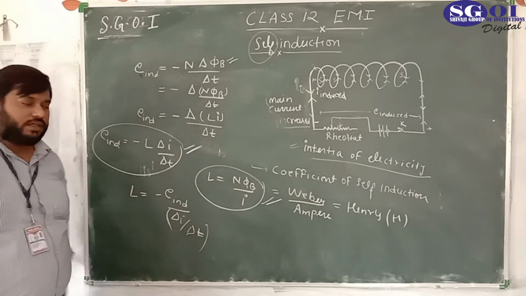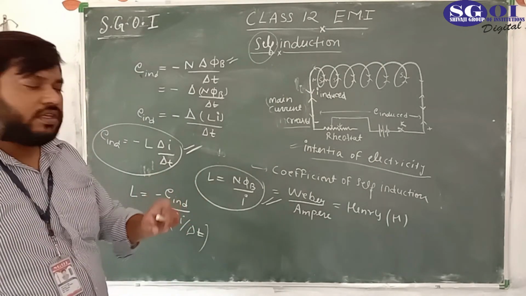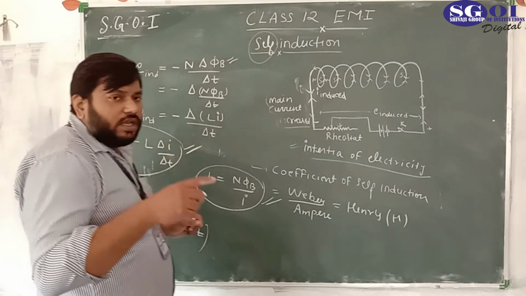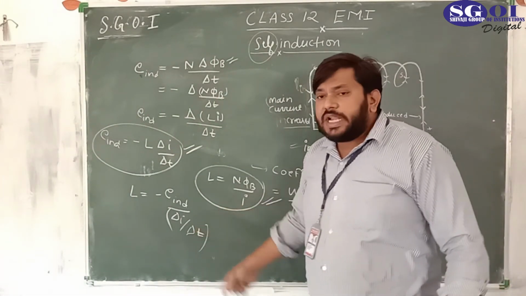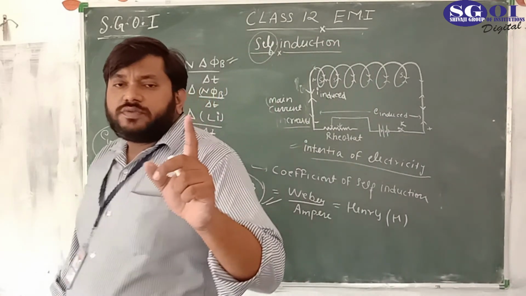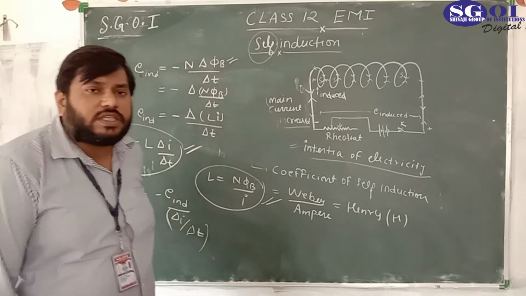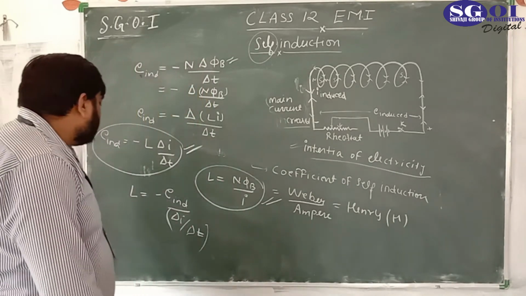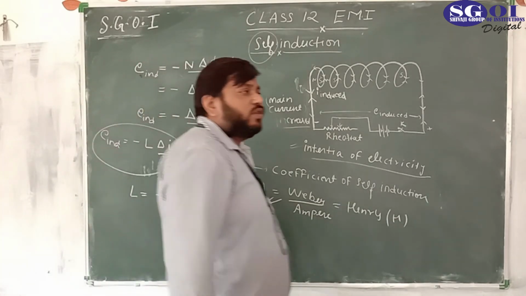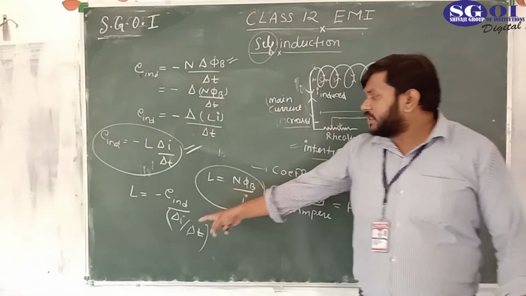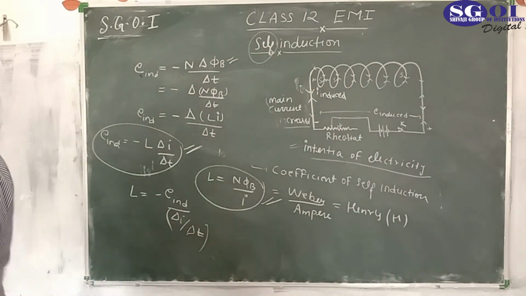If it is taken as 1, it means if in a coil the rate of change of current is 1 ampere per second, then the EMF induced is the coefficient of self-induction.